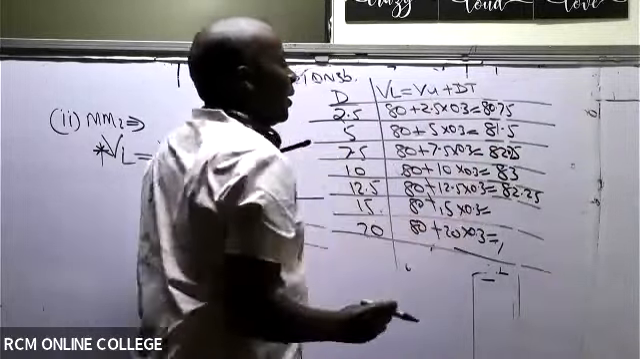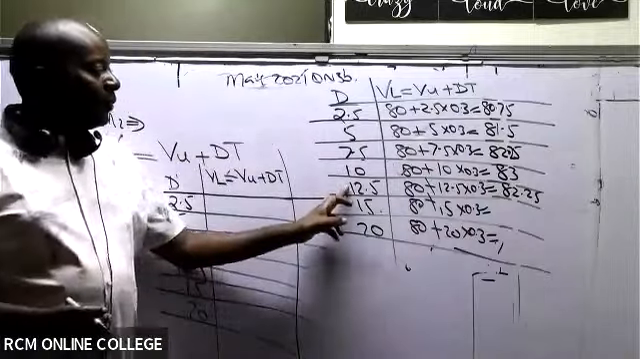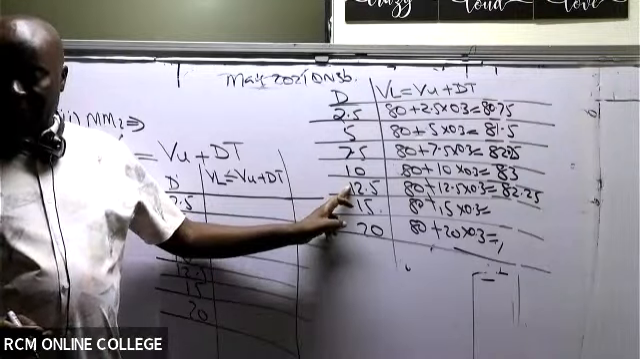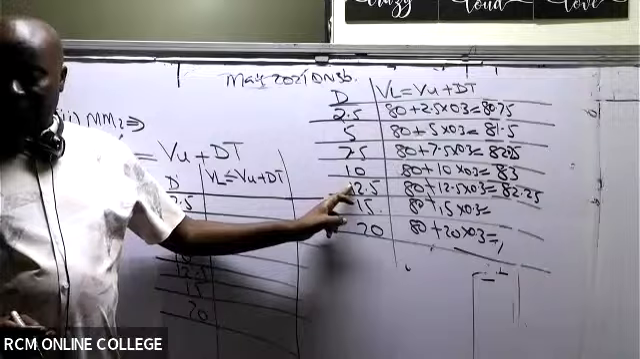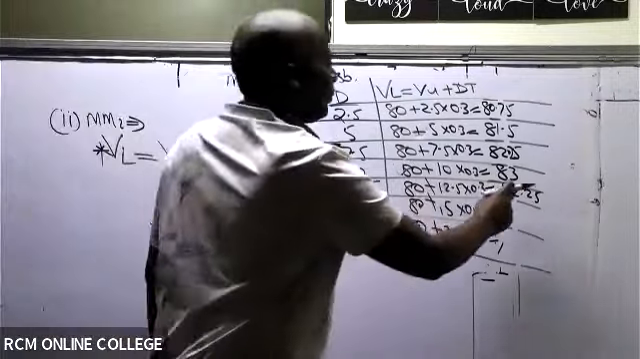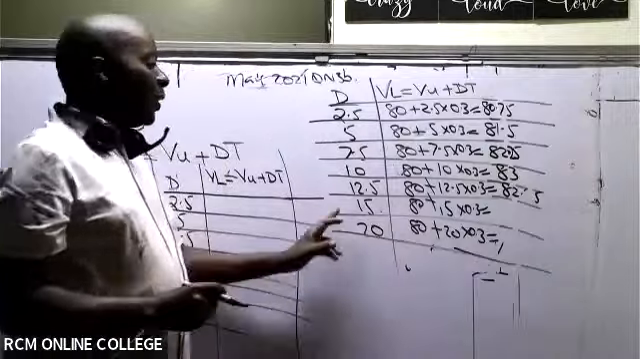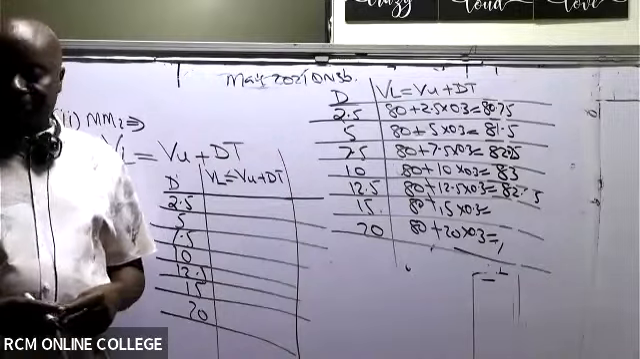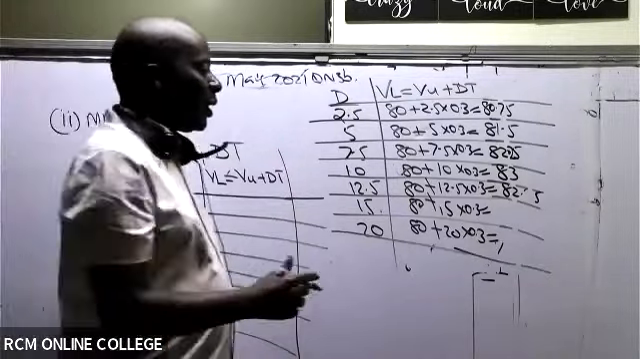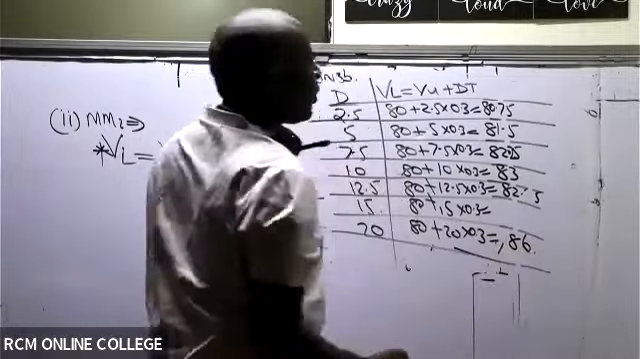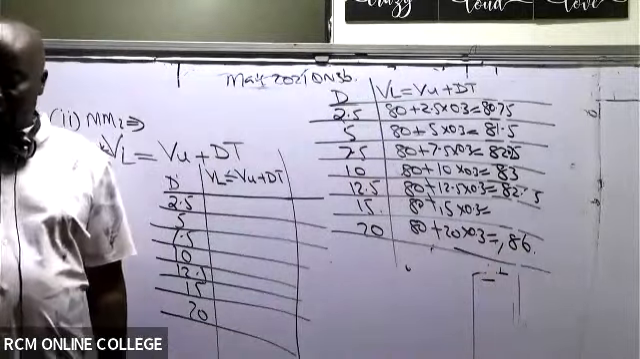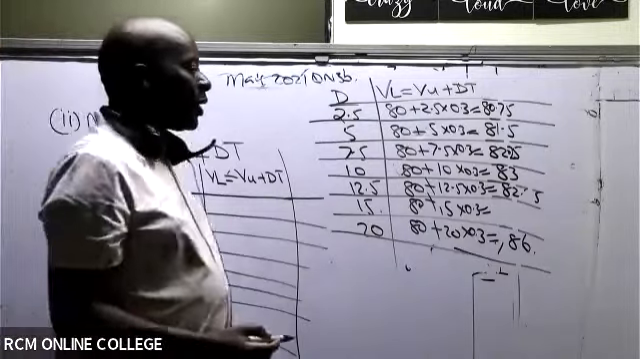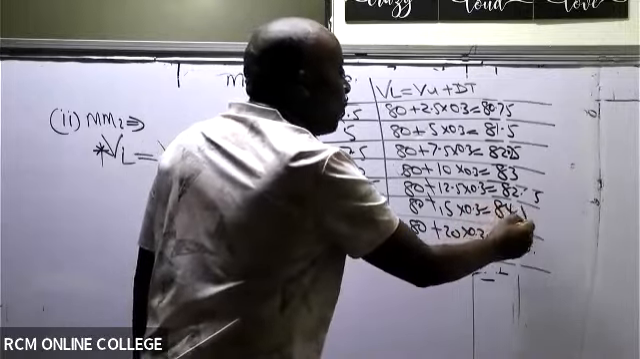Sorry for that. And then the fifth one. 82.5. Thank you so much. Then we go and pick the sixth one. The last one is 86. Veronica gives me 84.5.